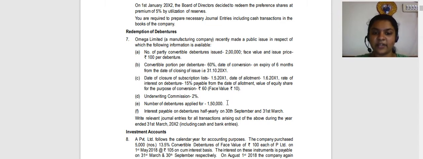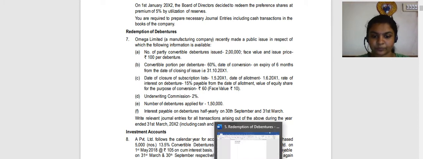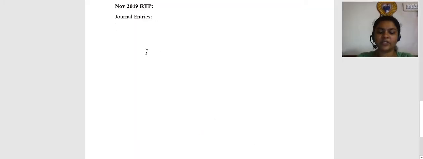First, we are going to pass the entry for application received. So what would be the journal entry for receiving the application? Bank account debit to debentures application.